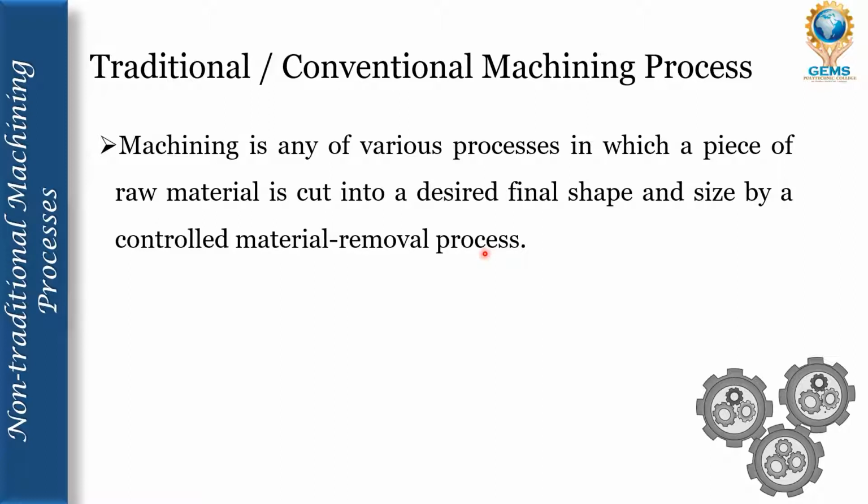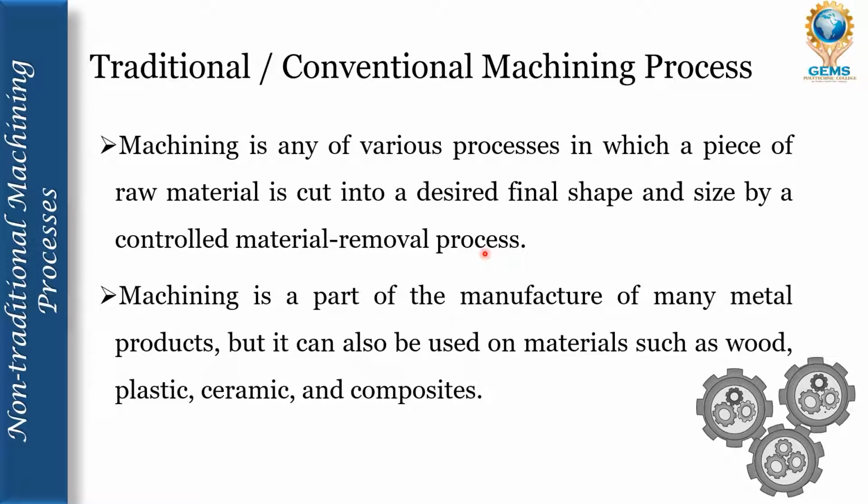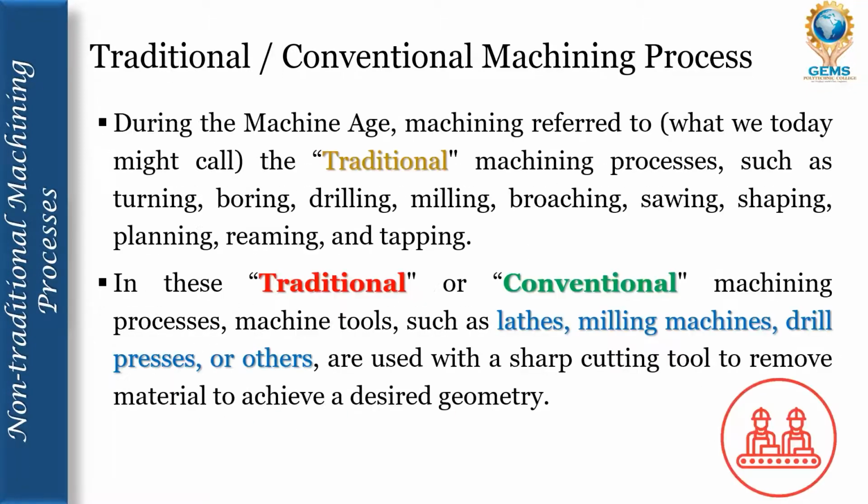Machining is a part of the manufacture of many metal products, but it can also be used on materials such as wood, plastic, ceramic and composites.